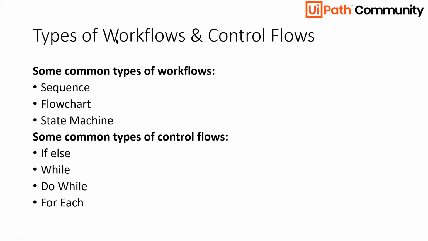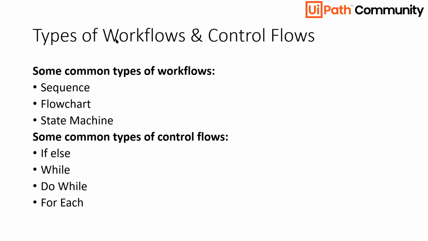Let me just give you a small walkthrough of all these 7 things mentioned over here in the slide again. Sequence is used when you want a simple process without any decision making or state changing options. Flowchart is used when you want decisions to be made in your robot. State machine is used when you want to move from one state to another based on some event. After that, we have 4 types of control flows.